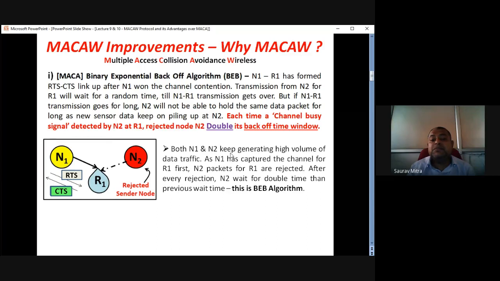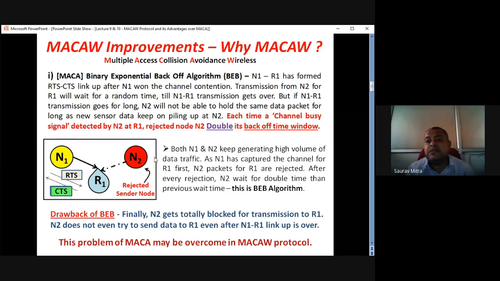Both N1 and N2 keep generating a high volume of data traffic. I told you initially, as N1 has captured the channel for R1, N2 packets for R1 are rejected. Hence, N2 is getting a busy signal from R1. After every rejection, N2 waits for double the previous wait time. So what N2 thinks is, okay, let me wait some more, maybe I'll catch hold of R1. That's why its waiting time becomes double. This is called the BEB algorithm. BEB is a waiting time determination algorithm.